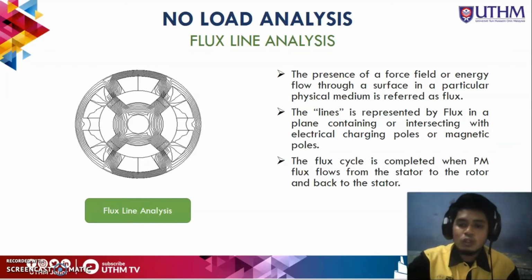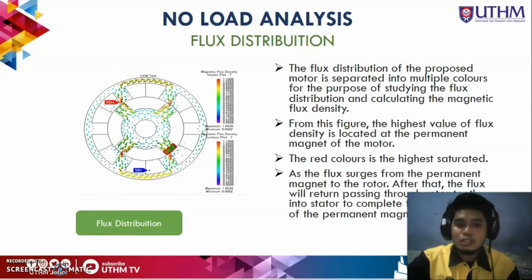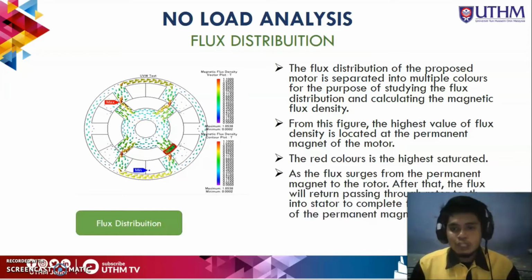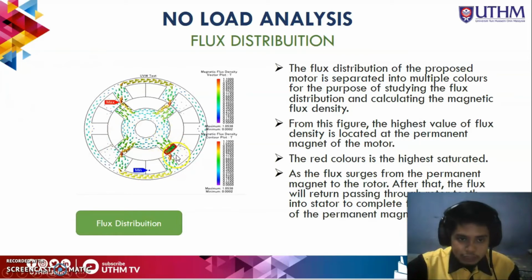I will proceed with the flux distribution. The flux distribution of the proposed motor is separated into multiple colors. As you can see, there are blue and red. From this figure, the highest value of flux density is located at the permanent magnet of the motor. As you can see, there is a red color at the permanent magnet. The red color is the highest saturated. The characteristic of flux distribution is the same as the flux line.